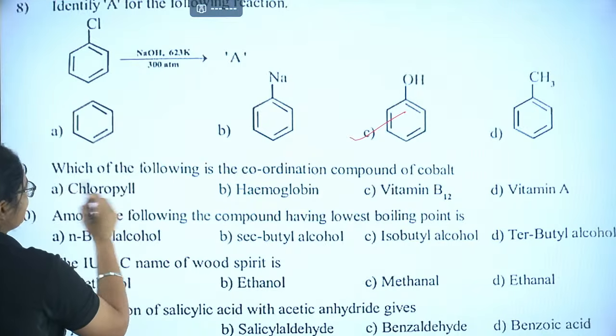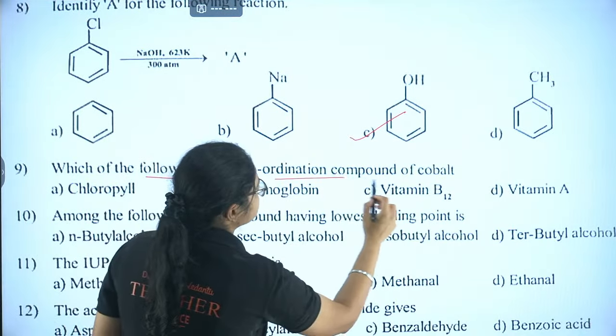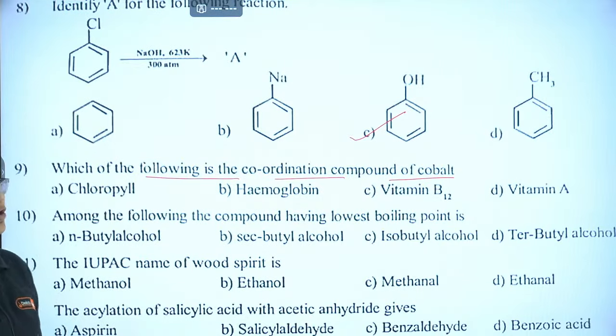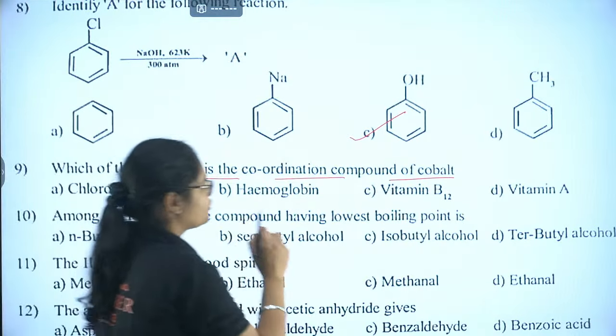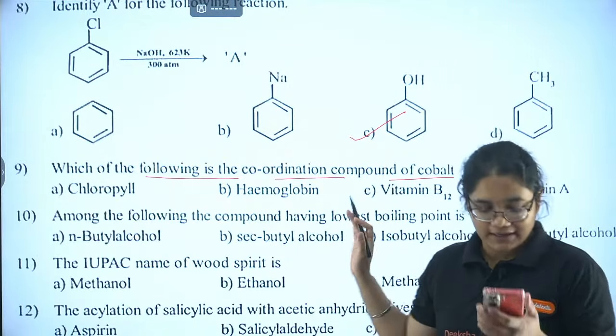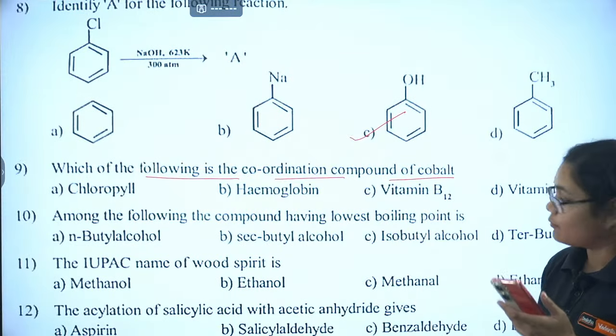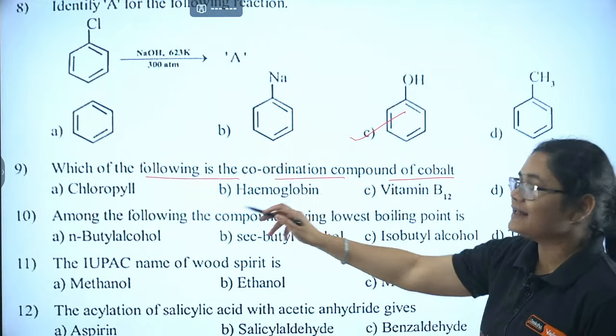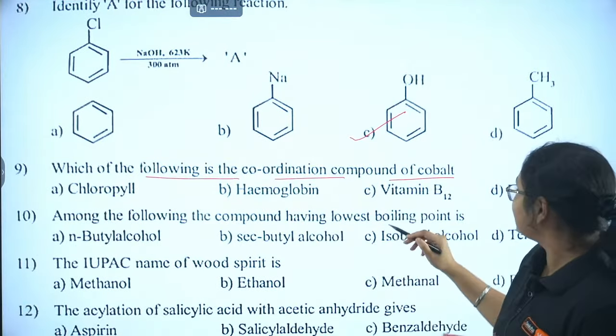Let's move to the 9th question. Which of the following is a coordination compound of cobalt? Again, a simple question from applications of coordination compounds. Chlorophyll, hemoglobin, vitamin B12, vitamin A. What is the answer here? In question number 9, which one is it? Okay, 9C is again correct.